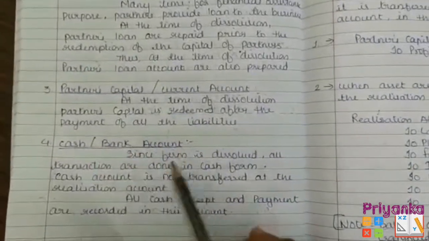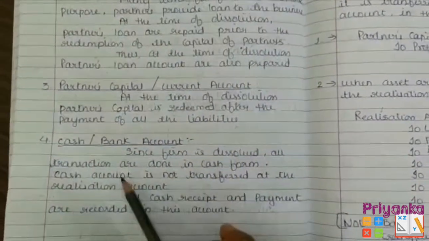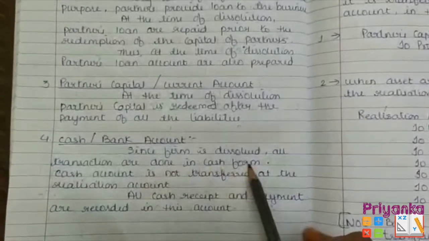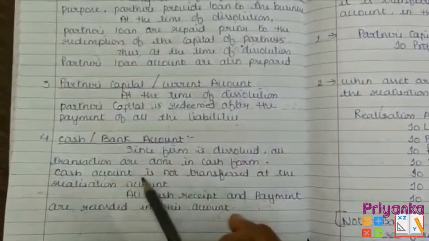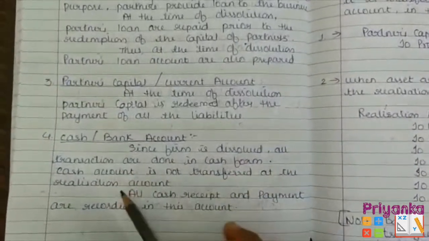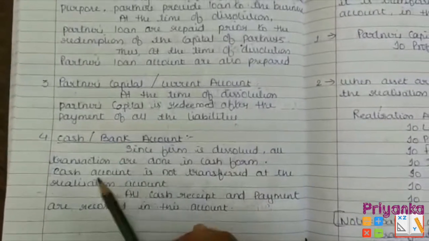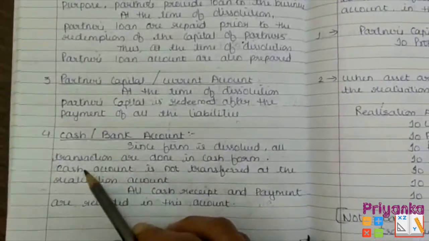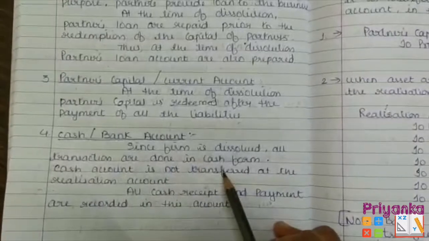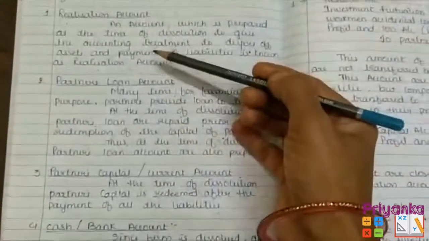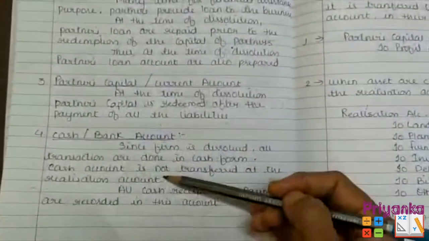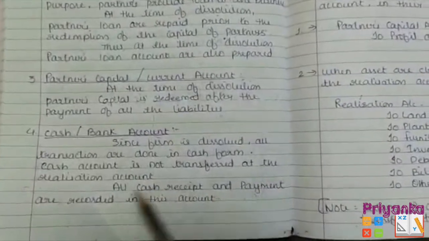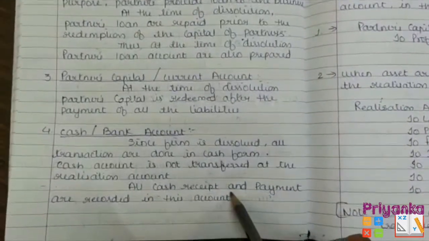Cash and bank account. Since the firm is dissolved, transactions are done in cash form or in bank form. Cash account is not transferred to the realization account. Remember, cash is a current asset, but this account is not going to be transferred to realization. All cash receipts and payments are recorded in this account.